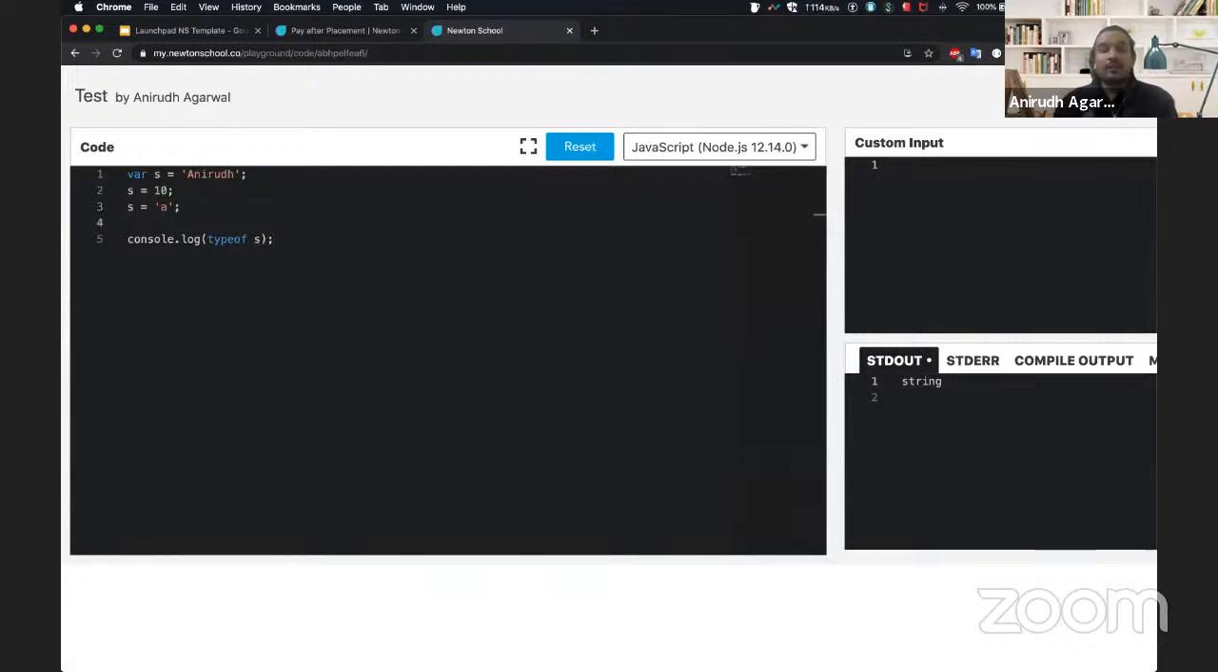If you can imagine, anything that is put inside your apostrophes, or single quotes, is actually considered to be a string in JavaScript. That is how JavaScript is. Anything that is put inside your single quotes is actually considered to be a type of string.